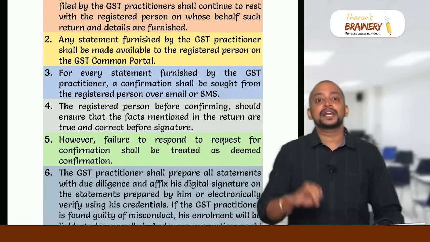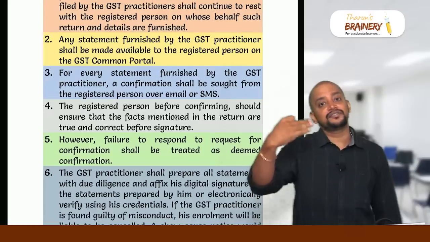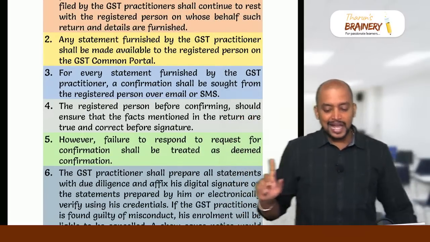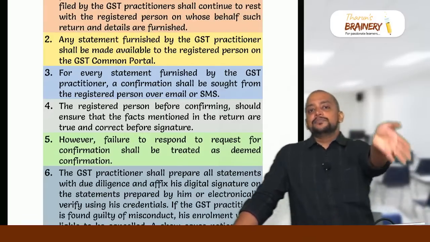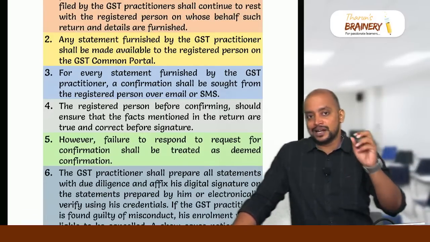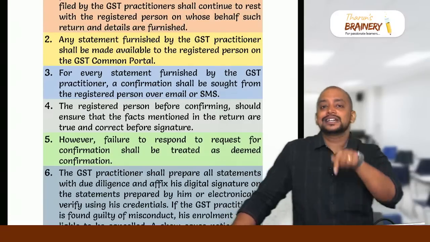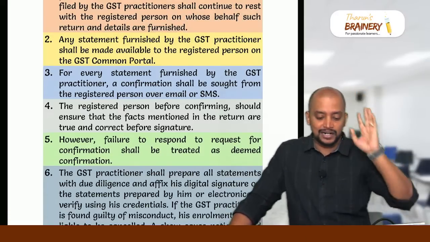Then business entity means any person engaged in business, even an individual will come under business entity. And remember, LLP is not a body corporate in GST. In GST, LLP will come under firm.